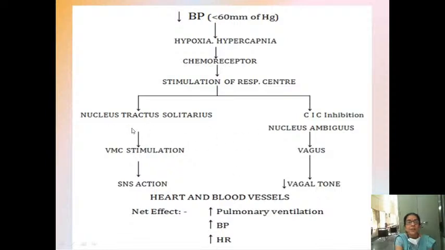Also the parasympathetic, your vagal tone, decrease in the vagal tone means increase in the heart rate via the vagus. Nucleus ambiguus is via the vagus. Okay, this is about chemoreceptors.